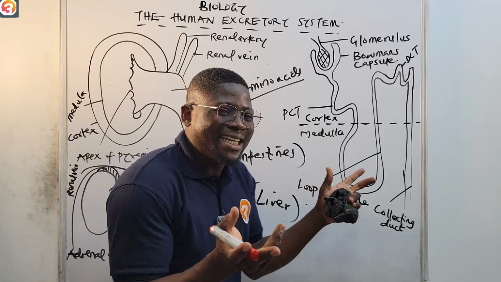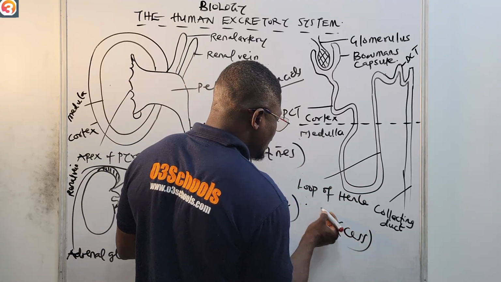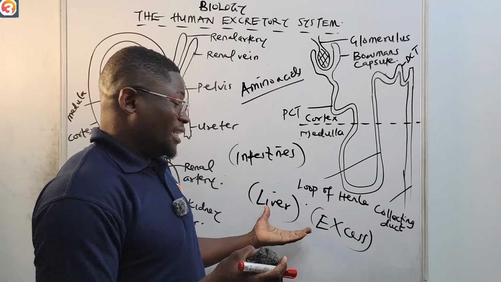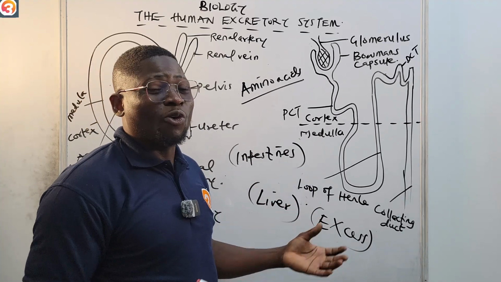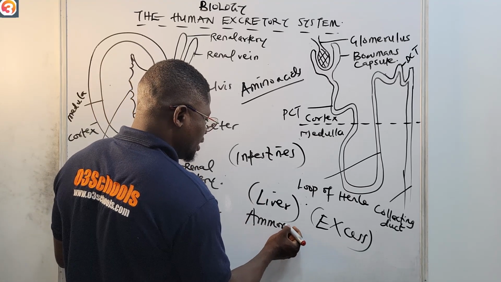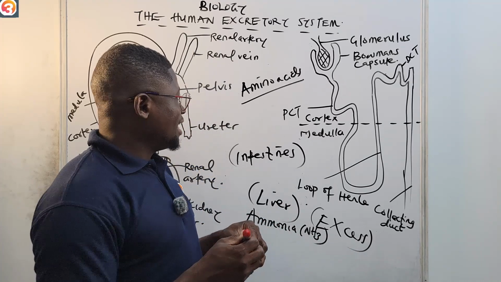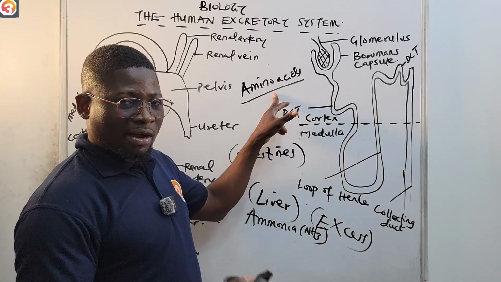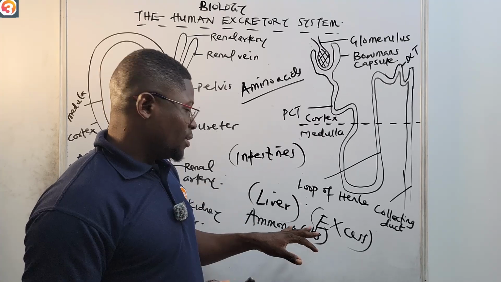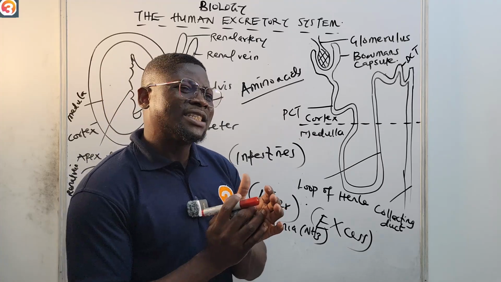Now, sometimes there can be excess amino acid in our body, okay, because of that, with the help of the liver, this excess amino acid is converted to ammonia, NH3. With the help of the liver, the excess amino acids in our body is converted to ammonia, NH3. Chemistry student, all right, ammonia, NH3.